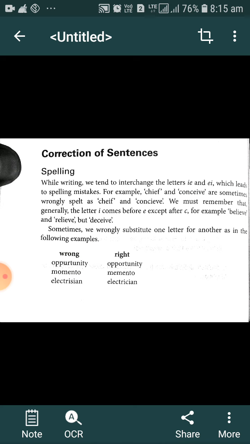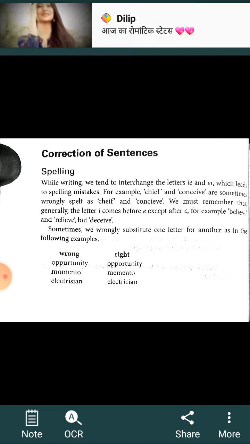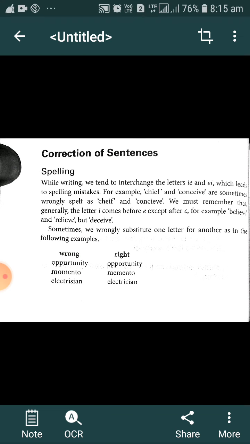Sometimes we wrongly substitute one letter for another, as in the following example. Opportunity. OPPURTUNITY is wrong spelling. Sometimes we write U instead of O, and that is wrong. So we have to check very carefully while writing the spelling. As far as the word opportunity is concerned, there is O, not U. OPPORTUNITY.